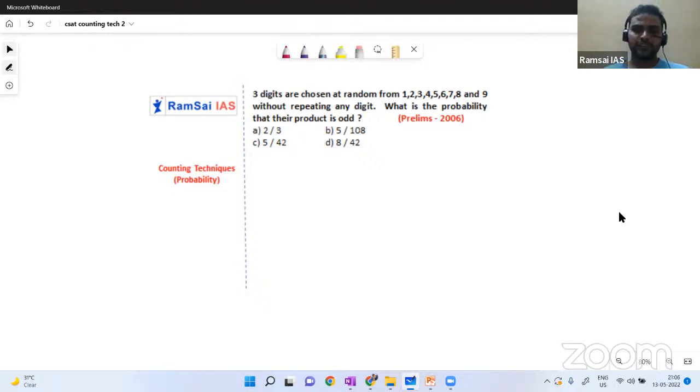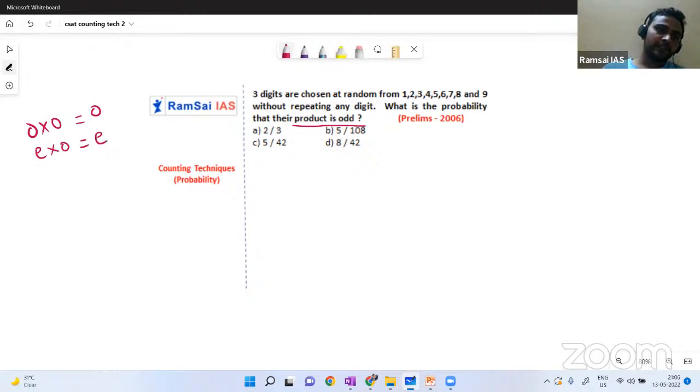See, we know, is it sum or product? Their product is odd. Odd into odd gives you odd. Even into odd gives you even. Odd into even gives you even. Even into even gives you even. So out of 4, 3 are even, only one is odd. But here, how many odd numbers and how many even numbers we have, we need to calculate.